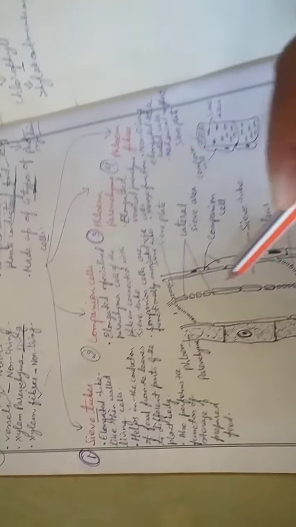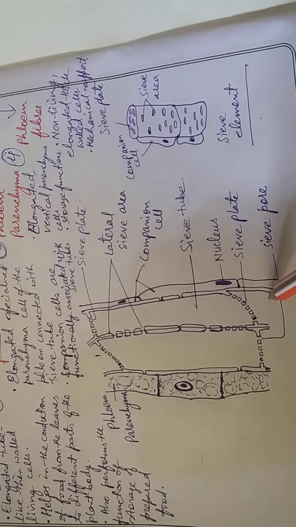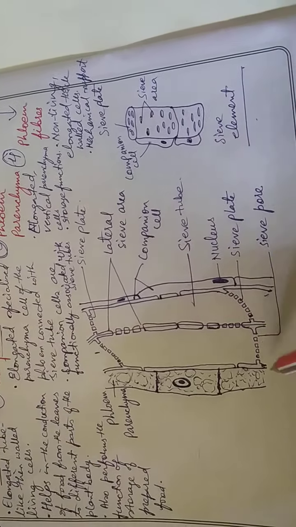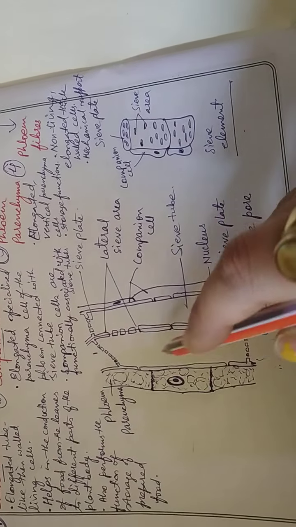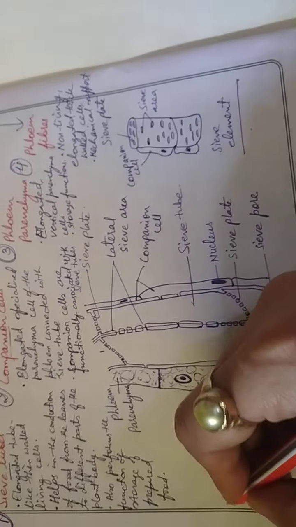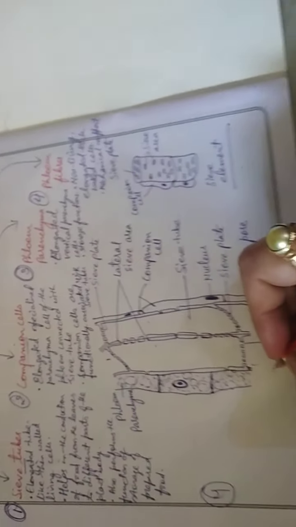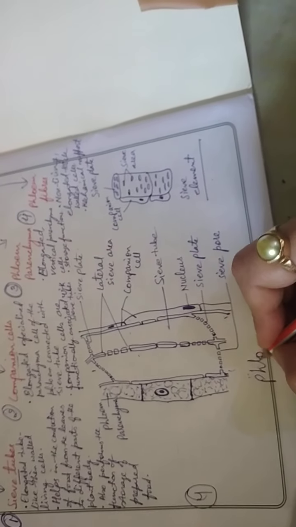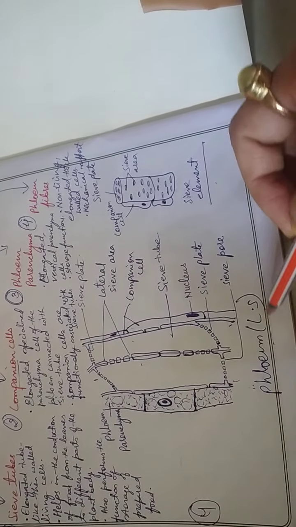In this diagram you can see a phloem. This diagram shows the different parts of the phloem tissue. These are the different components. We have seen that phloem is made up of four types of cells, and these four components are present here, representing phloem. It is the LS. LS means longitudinal section; when you cut longitudinally, it is said to be a longitudinal section.